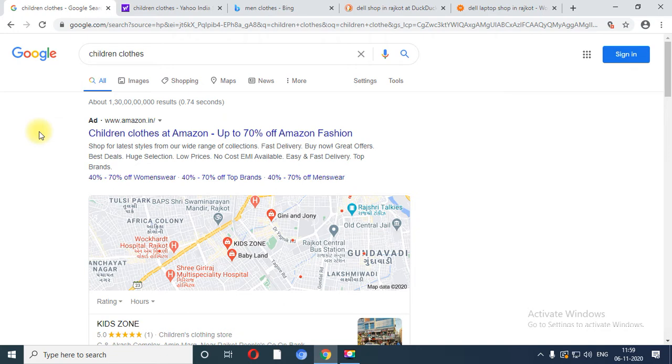So I would like to share the images of Google, Yahoo, Bing. Two more search engines I have taken over here, that is DuckDuckGo, and one new search engine that is called Wolfram Alpha, right?